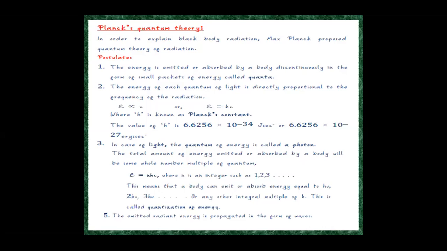In the case of light, the quantum of energy is called a photon. The total amount of energy emitted or absorbed by a body will be a whole number multiple of the quantum. So E is equal to n into h into nu, where n is an integer such as 1, 2, 3.